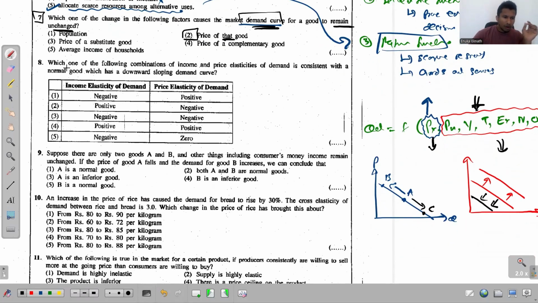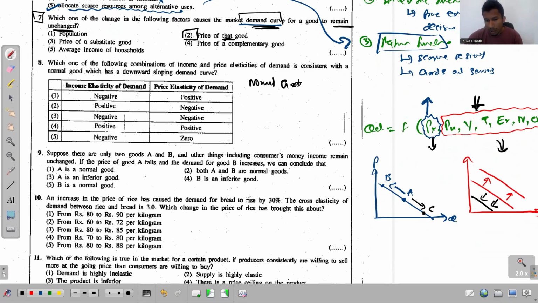Eighth one. Which one of the following combinations of income and price elasticities of demand is consistent with a normal good which has a downward sloping demand curve? Okay, so this is a normal good. This is the information we get, right?